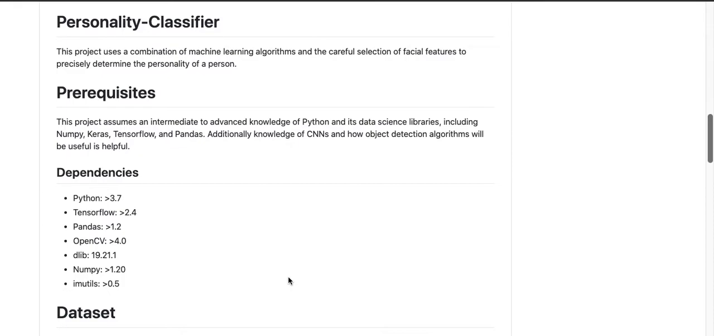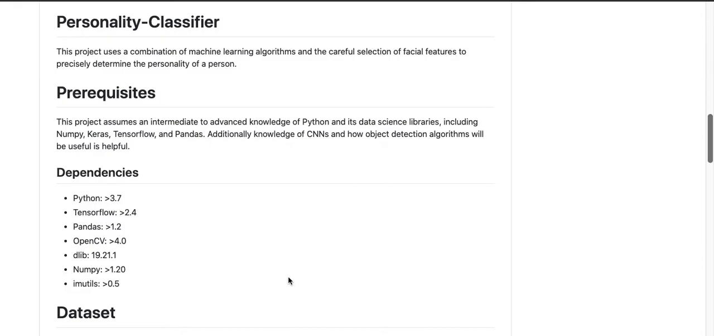So, like I said before, we use machine learning algorithms and the careful selection of facial features to determine the personality of a person. For this project, I mainly worked in Python using its data science libraries. I used TensorFlow and Keras along with a little bit of NumPy and Pandas. And I also used OpenCV and Dlib, and you'll see that library is extremely important as time goes on, because that was a really instrumental part in organizing my facial features in general.